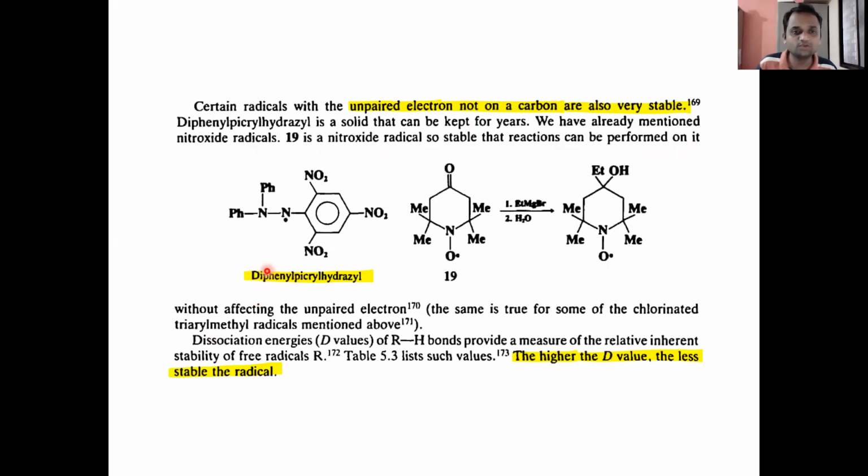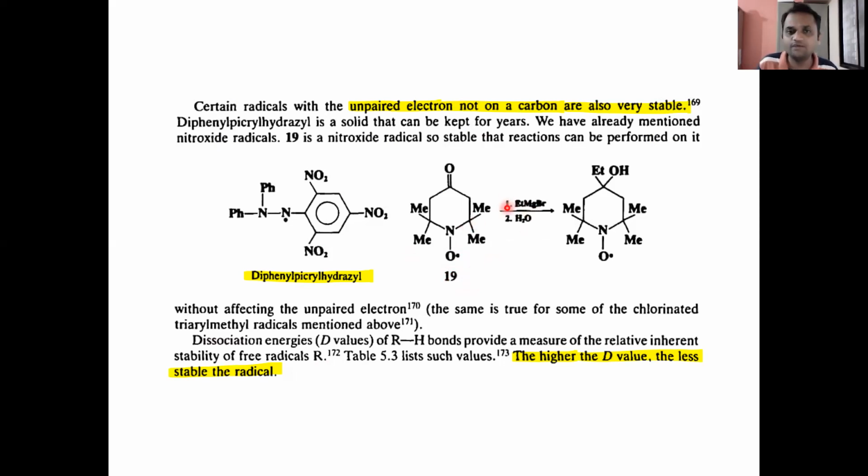So see the structure of diphenylpicryl hydrazine. This is diphenylpicryl hydrazine. The unpaired electron is on nitrogen. Now 19 is a nitroxide radical. It is so stable that we can perform reactions on it.